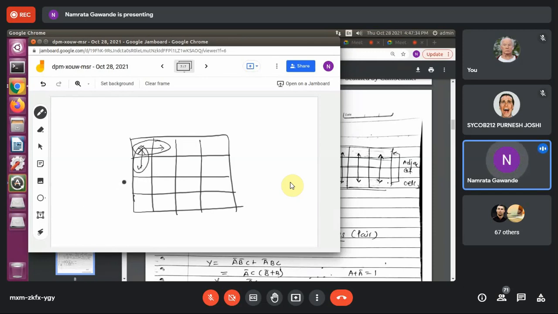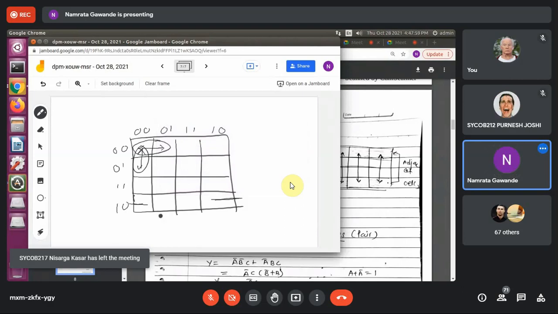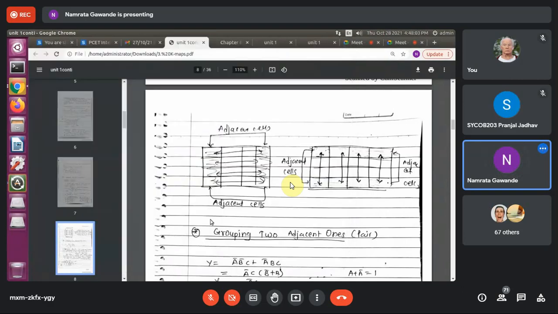As well as adjacent cells 00, 01, 11, 10. Can I say this particular cell and this particular cell, these two, are adjacent? No. Why no?